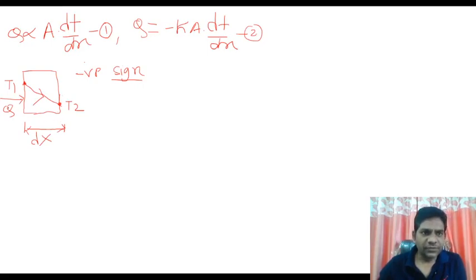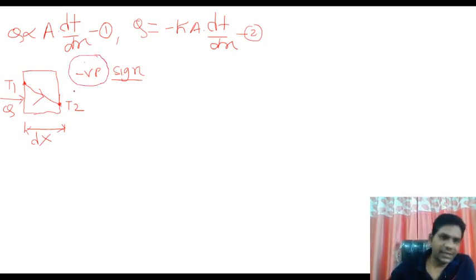Means, boys, when the heat flows, this thickness continuously increases. When this thickness continuously increases, what happens? The temperature also decreases from T1 to T2. That's why we use the negative sign. From this explanation, I can say that the negative sign takes care of the decreasing temperature along the direction of increasing thickness or the direction of heat flow, okay.